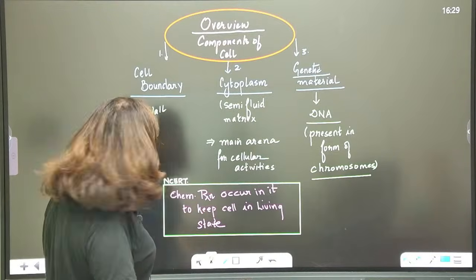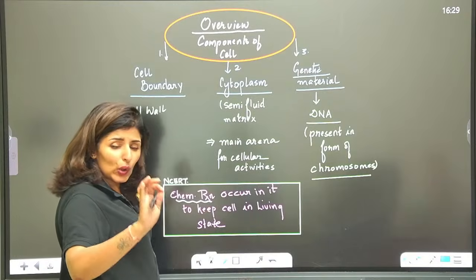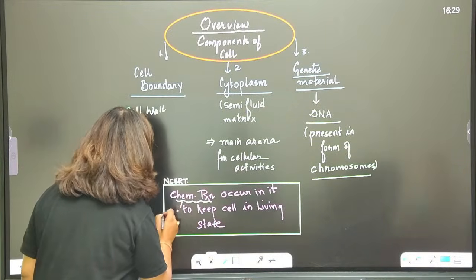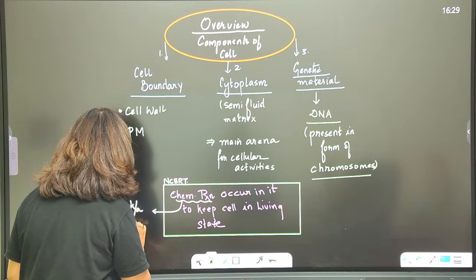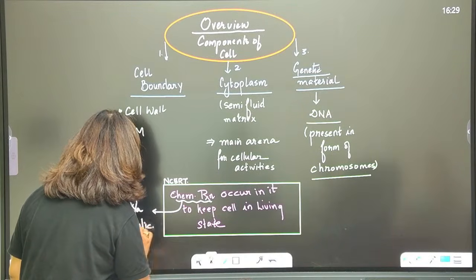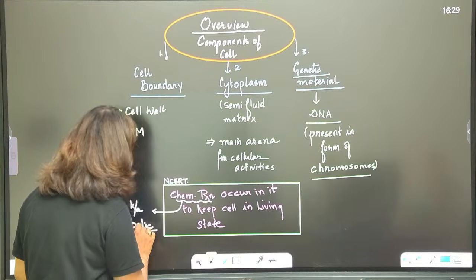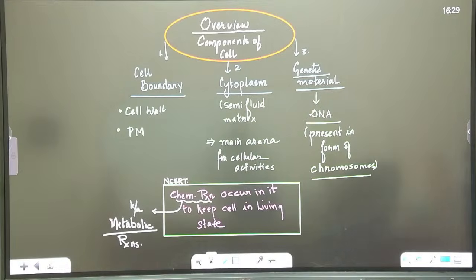Now you should know that all these chemical reactions occurring in the living cell are known as metabolic reactions. Yes or no? I hope we know this. All these living reactions are called metabolic reactions. Anyone with any doubt, quickly let me know. Yes, main arena for chemical reactions to keep the cell in the living state.